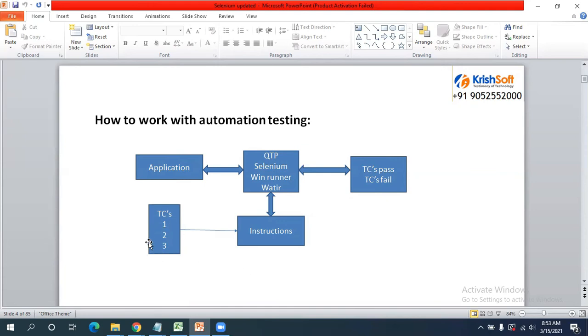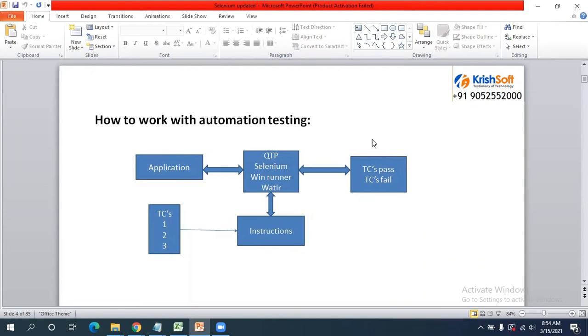First input is all your test cases. You convert them into instructions, like Selenium-understandable statements, and give these instructions as input to your tool. Your tool will understand these instructions and perform them on your application, and the tool will give you the results, what test cases passed and what test cases failed.